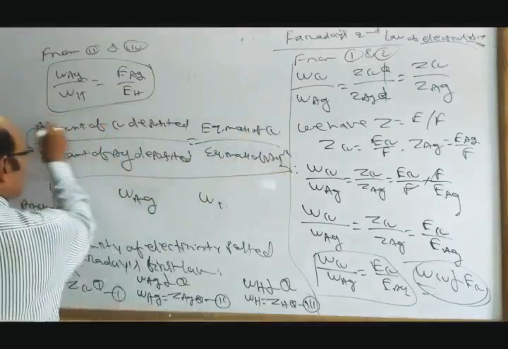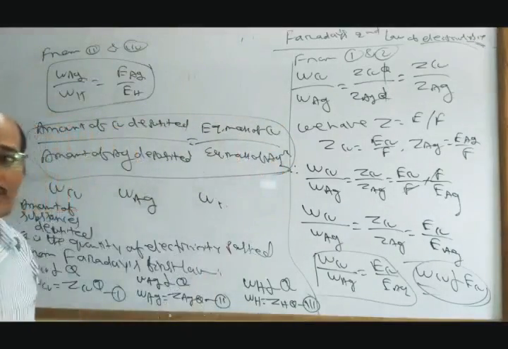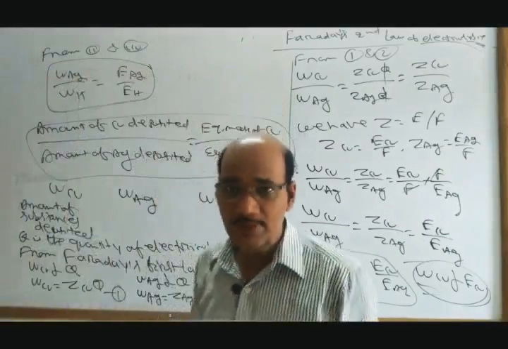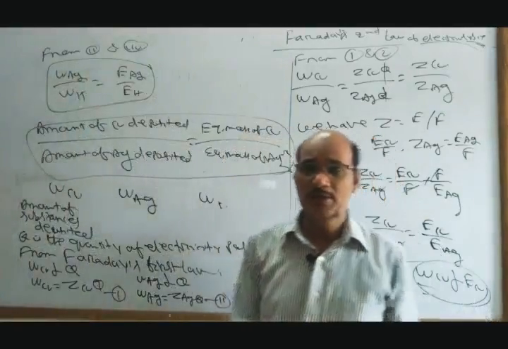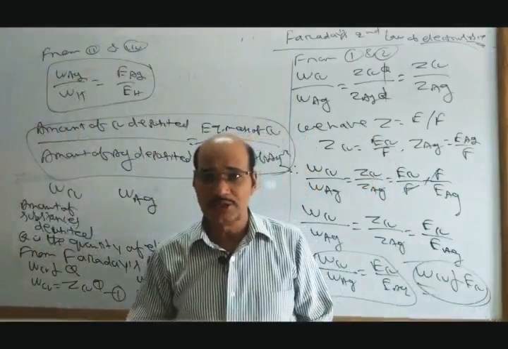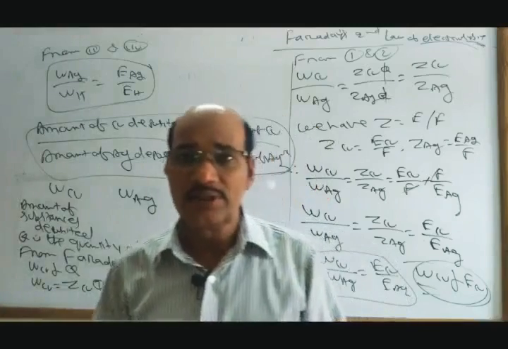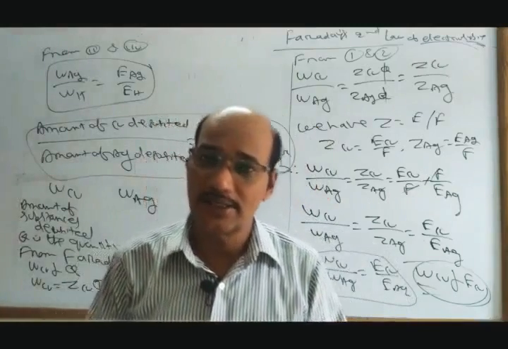This is your Faraday's second law. Finally, the amount of substance deposited is proportional to their equivalent masses when the electrolytic cells are connected in series.